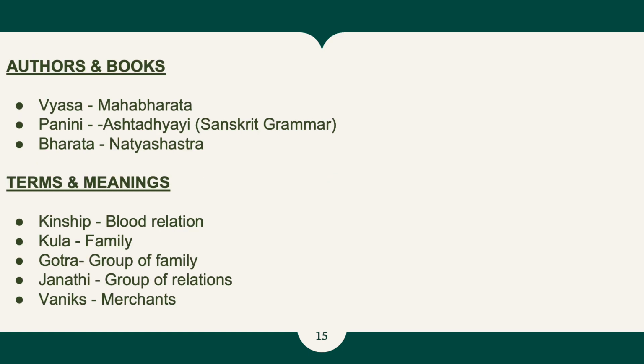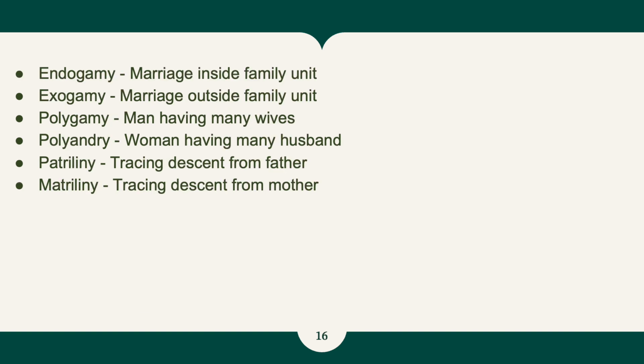These are some authors and their books. Vyasa wrote Mahabharata, Panini wrote Ashtadhyayi, Sanskrit grammar, and Bharata wrote Natya Shastra. These are some terms and their meaning. Kinship, which means blood relation. Kula means family. Gotra means group of family. Janati means group of relation. Vaniks means merchants. Please pay attention to these terms and their explanation.